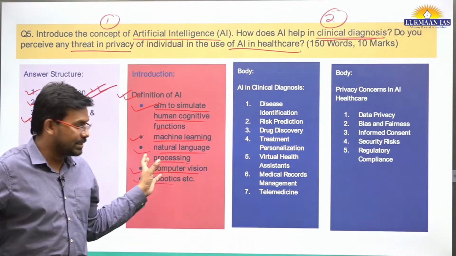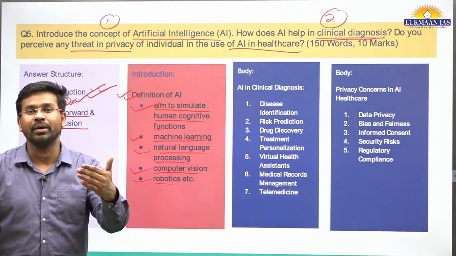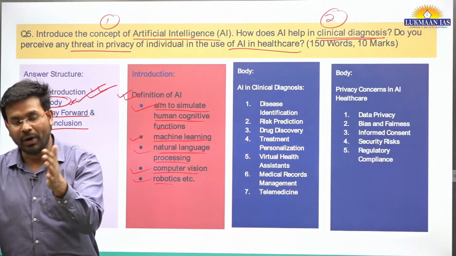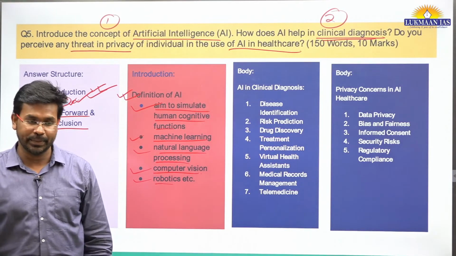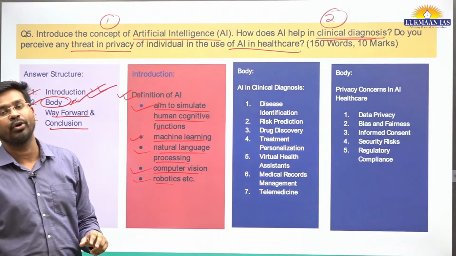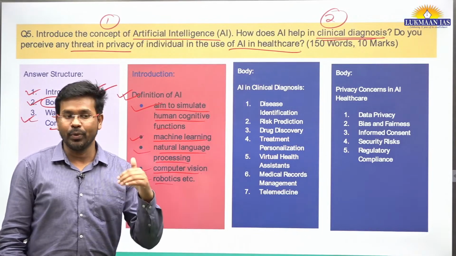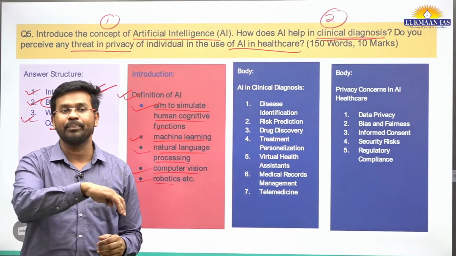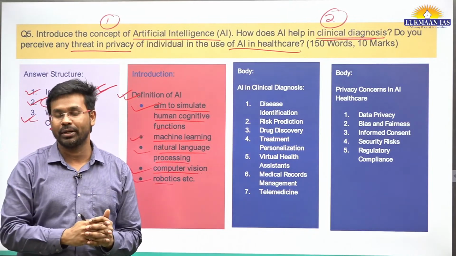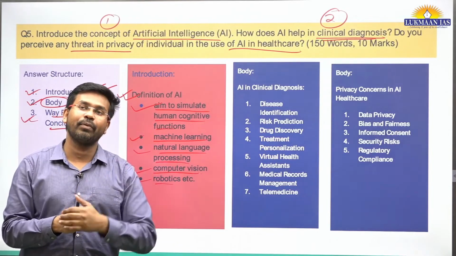Why is robotics important? Because if you talk about clinical diagnosis, right? There we use robotics also. Nowadays doctors are using robots while performing surgeries on patients. Means robots are used, doctors are also there. So it's a kind of hybrid mode of conducting surgeries, because without human presence we cannot subject a human being to a robot that is going to do everything, because human presence is important. So it's a kind of hybrid operation that the doctors do with the help of robots.